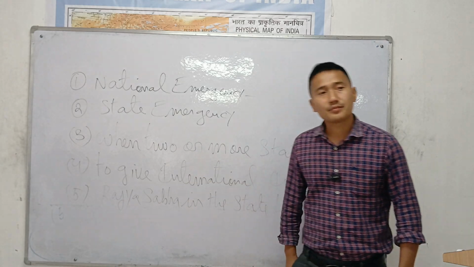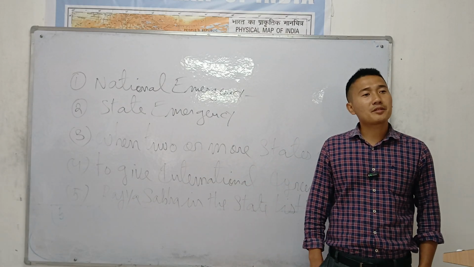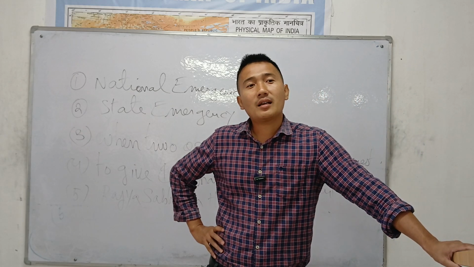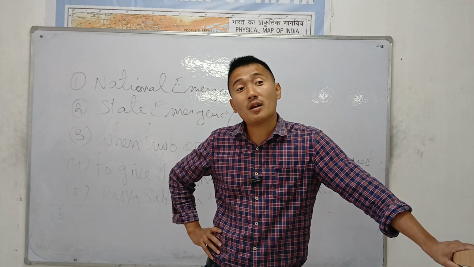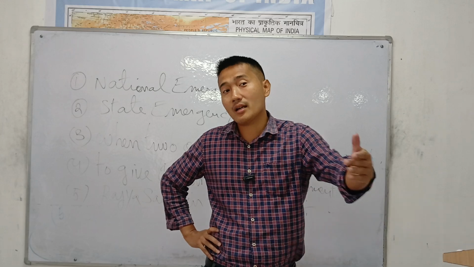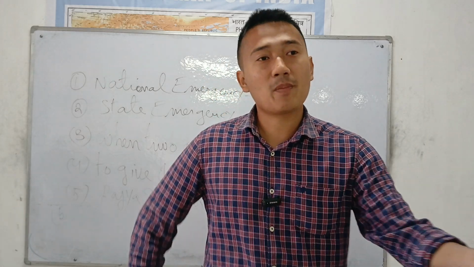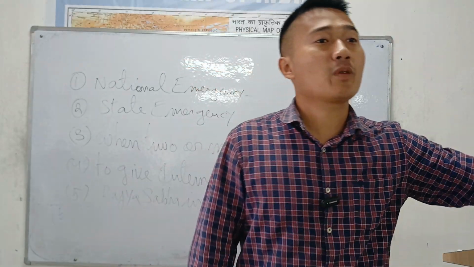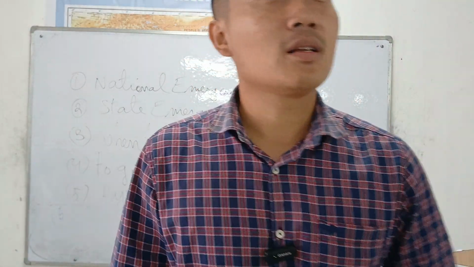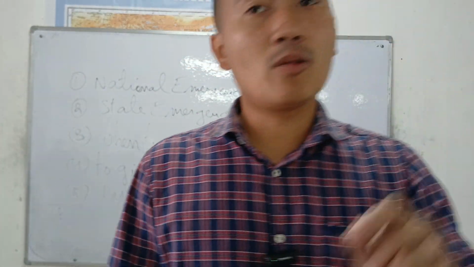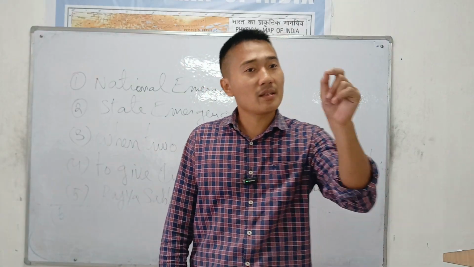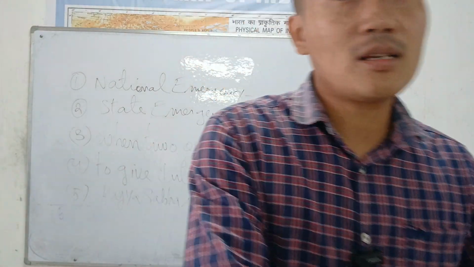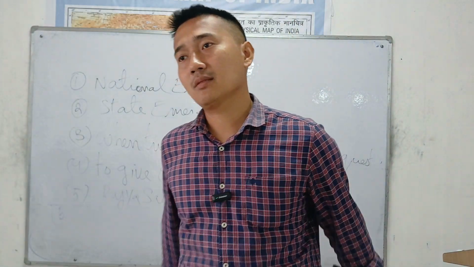Fourth case, to give international agreement. Who will sign? See, there are some states in India which have an international border. Like Nagaland is bordering Myanmar, right? West Bengal is bordering Bangladesh, or Arunachal Pradesh is bordering China. Who will sign the international agreement? The state government? No, it is only the Parliament of India who will make laws and sign the agreement on behalf of that particular state government. That means the center will interfere in the state in that condition.